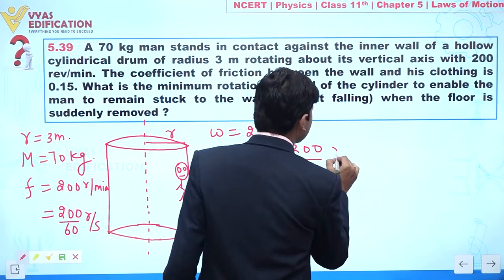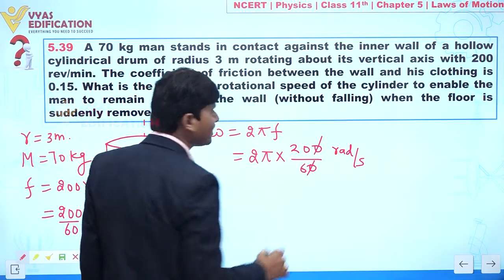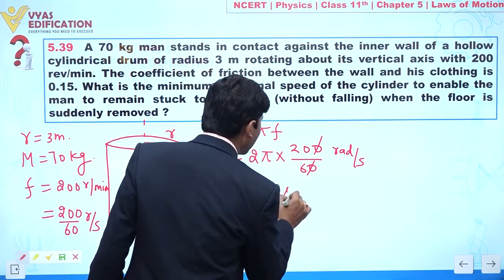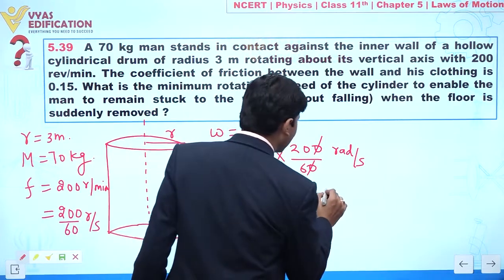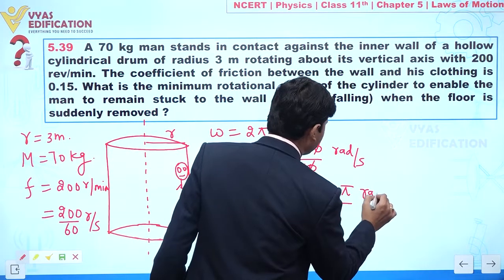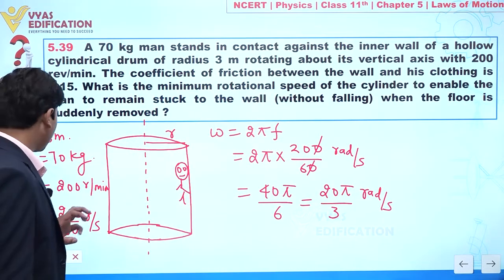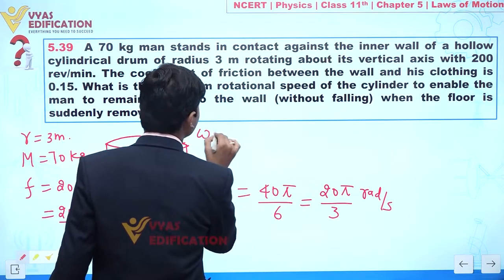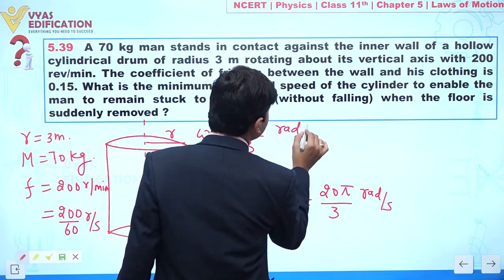This is equal to 40 pi divided by 6, which is 20 pi by 3 radian per second. So omega is equal to 20 pi by 3 radian per second.